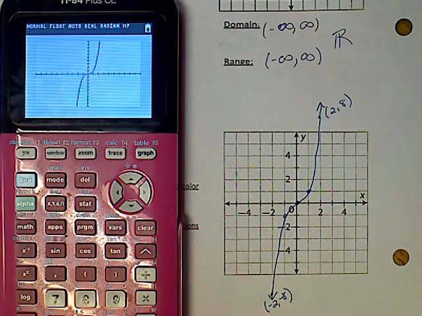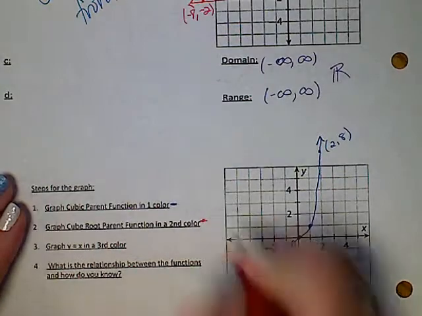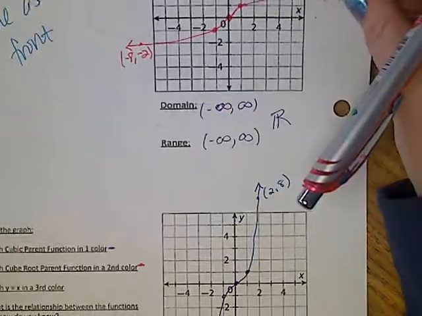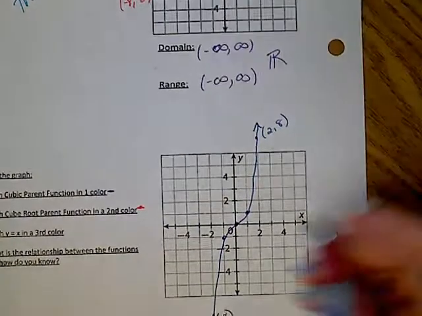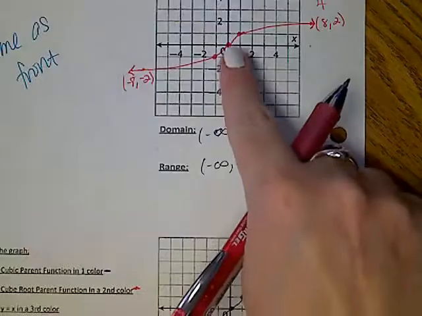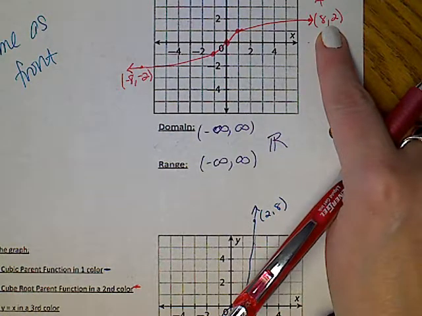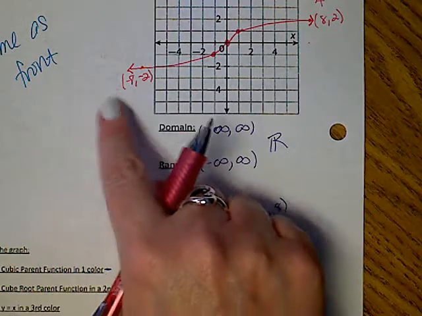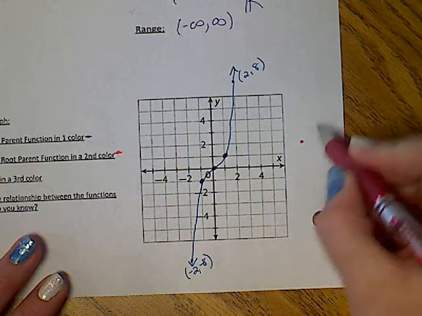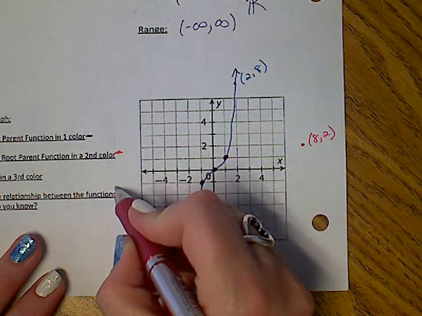On the second option, it asked me to graph the cube root parent. So we're going a new color. And that one, the cube root, is right here. So you can look up at your paper. Can't show both at the same time, but it still had 0, 0, 1, 1, negative 1, negative 1. Those 3 points are there. We had the outlier of 2, 8, so 8, 2, and negative 8, negative 2. So we're going to put those on the graph.